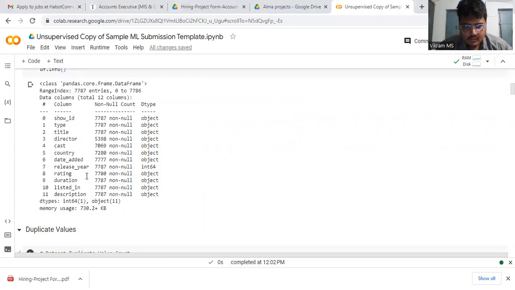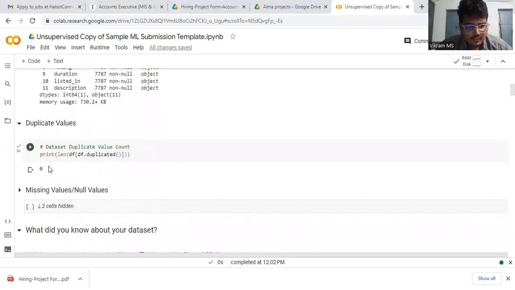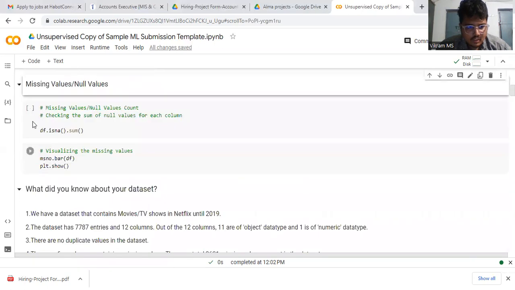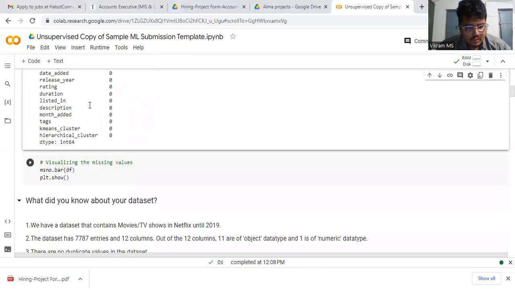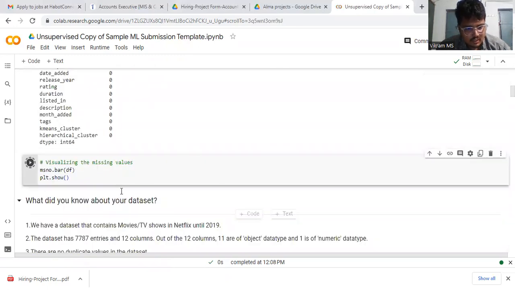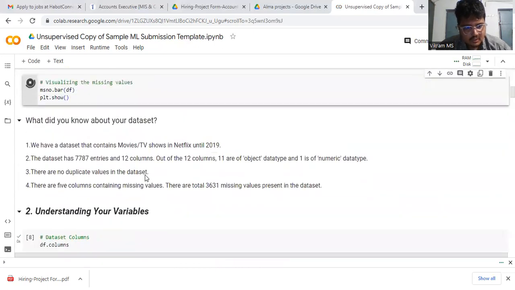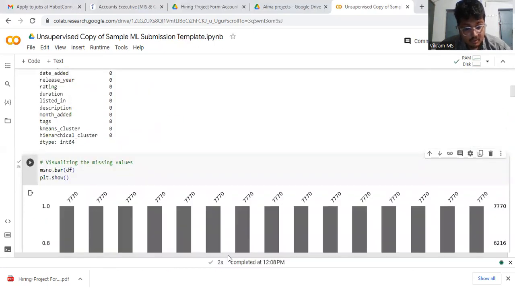Dataset info gives the information about our dataset: data types, null value counts and non-null value counts, as shown. We find out the duplicate values. We print the length of df duplicated values, which is 0. The missing values count is also 0 for show ID, type and title, as shown. The visual plot also shows the missing values, as shown in this plot.